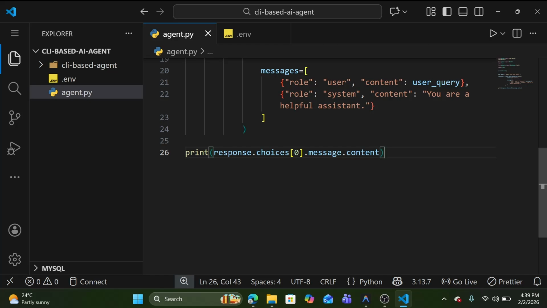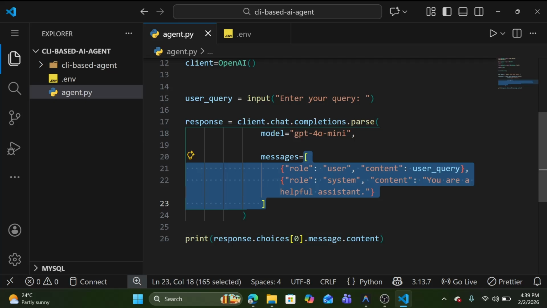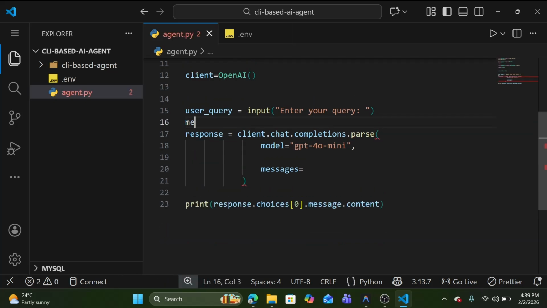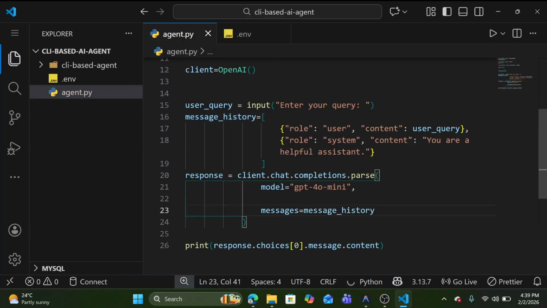So now we can make it an AI agent. As of now we have basically two roles: one is the user role, second one is the system role. Later there are a lot of roles: there is planning, we are going to call some tools, there is a developer role. The tool is not a role. So I am going to make this message dynamic. Let me quickly cut it here, create a message history equal to this, paste it here, and use this message history here.